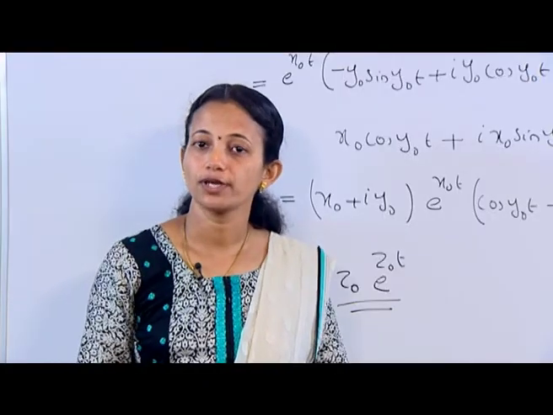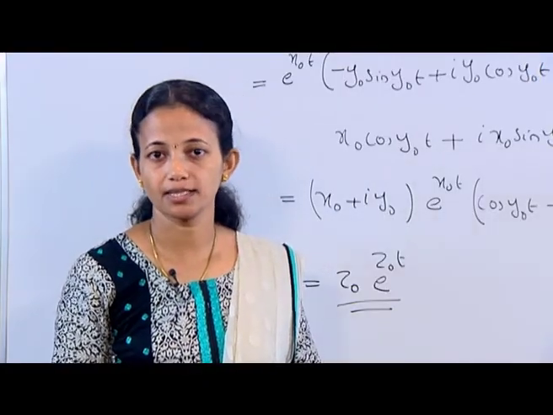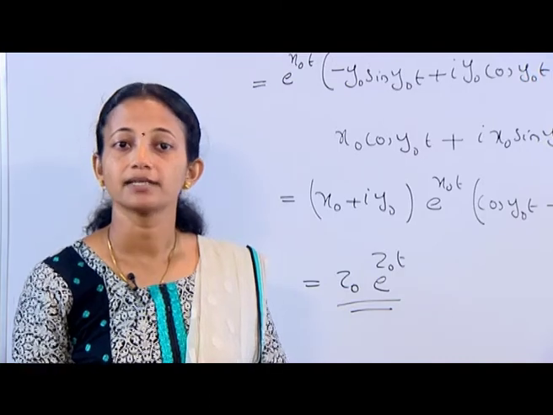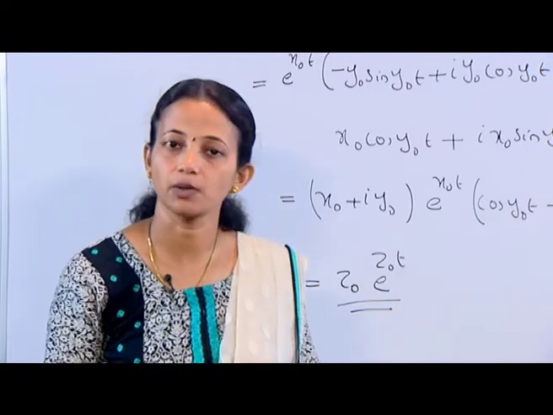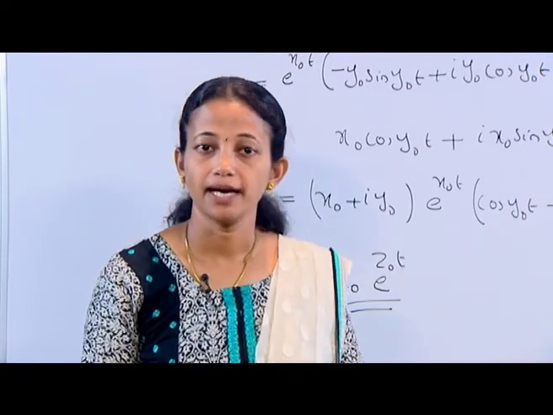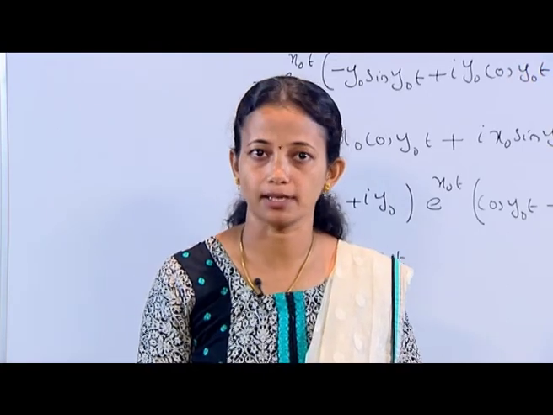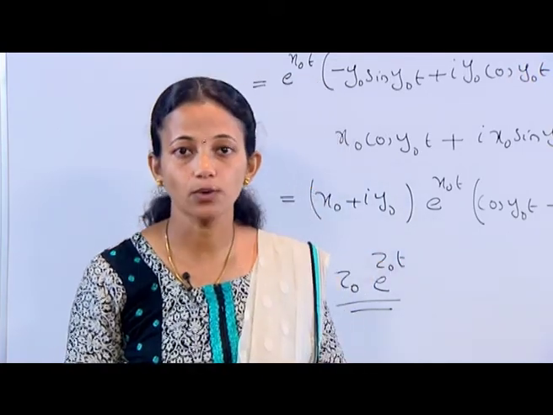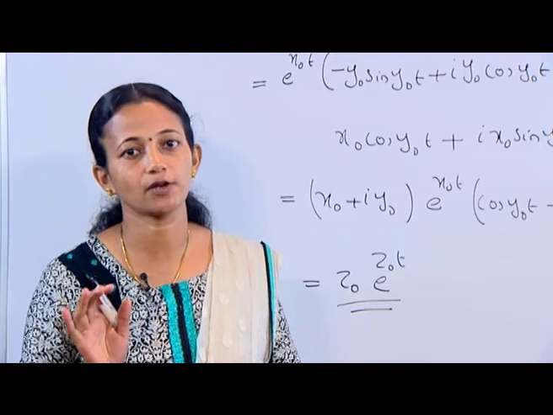Not every rule for derivatives in calculus carries over to functions of the form w(t) is equal to u(t) plus i v(t). For example, a result similar to the mean value theorem in calculus does not hold in the case of a complex valued function.